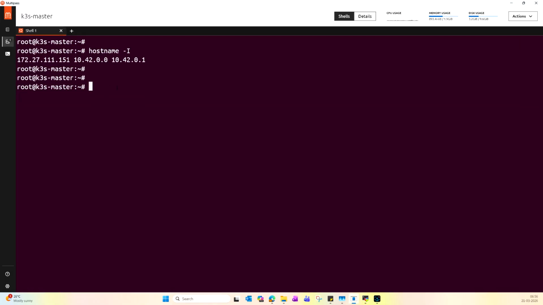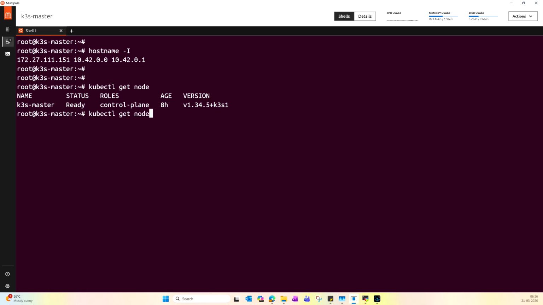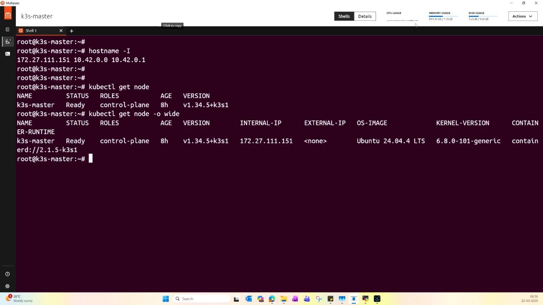And this is my K3s cluster. If I run kubectl get node, I have only one node, which is the control plane, and this is the version running on it, 1.34.5. This is running Ubuntu 24.04.